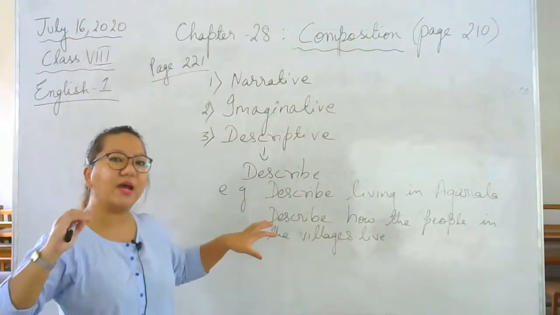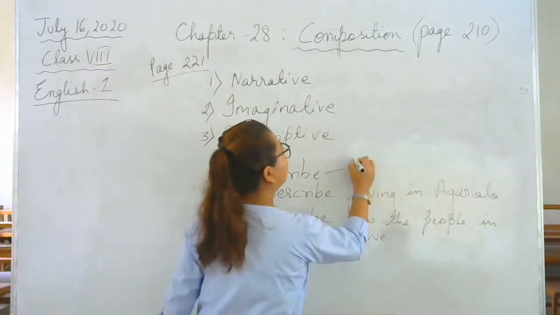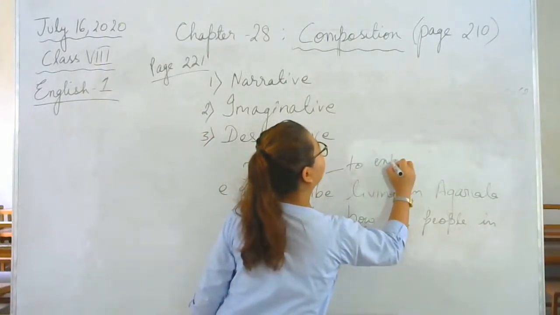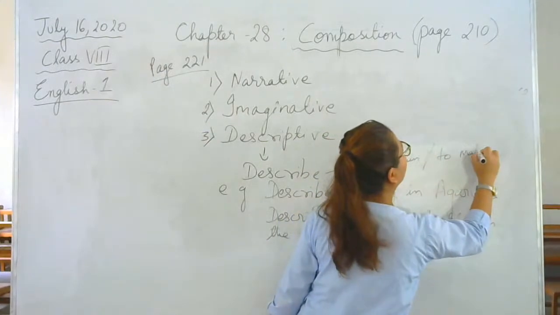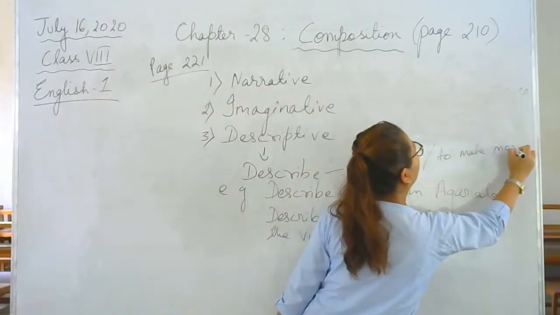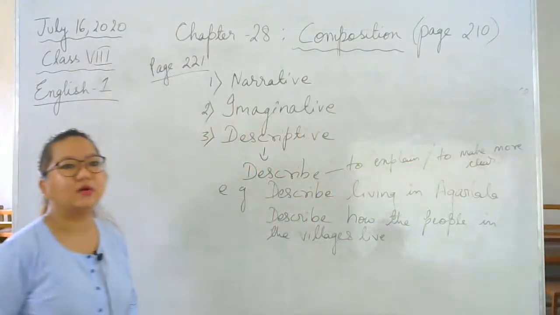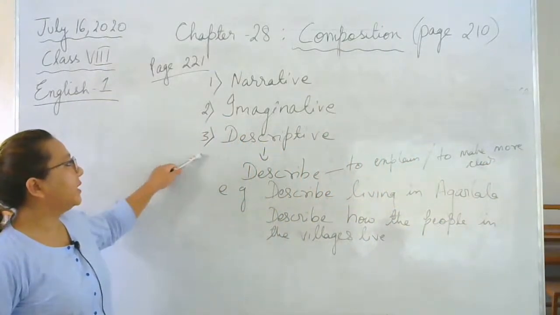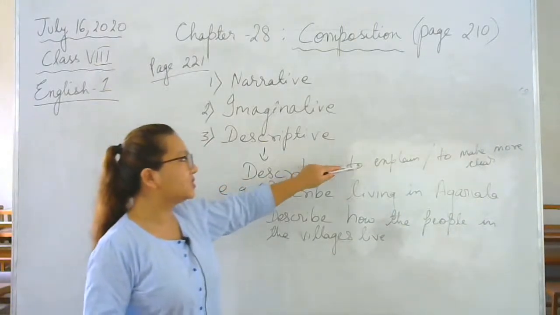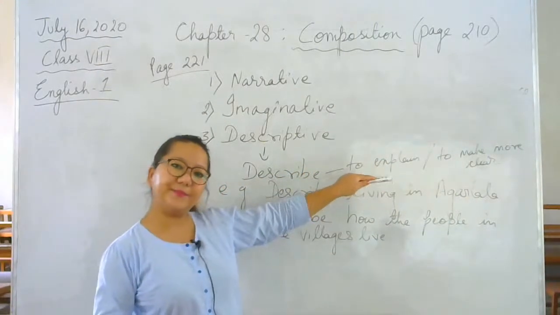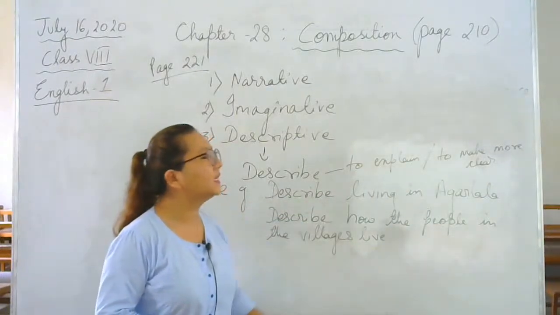Okay, describe means what? You describe, you explain about something. Describe is nothing but to explain. Or in short, to make more clear. Yes, write this down. Number 3, descriptive comes from the word describe. Describe meaning to explain or to make more clear. All right. Example, describe living in Agartala.